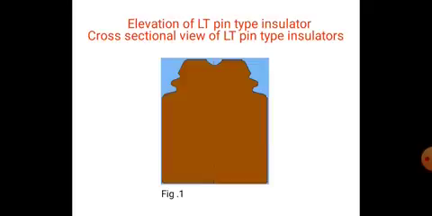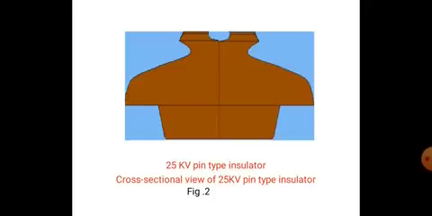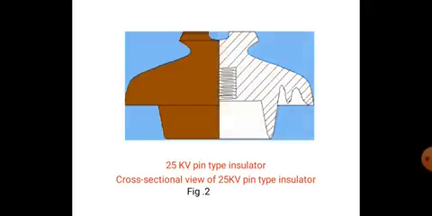These are the cross sectional views of a low tension pin type insulator, that is 220 volts or 400 volts. This is the cross sectional view of the 25 kV pin type insulator. So this is the cross sectional view of the pin type insulator.